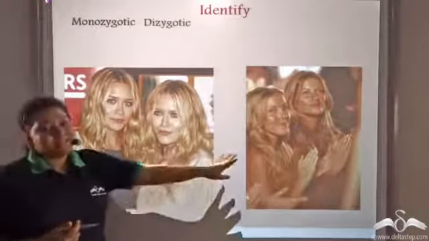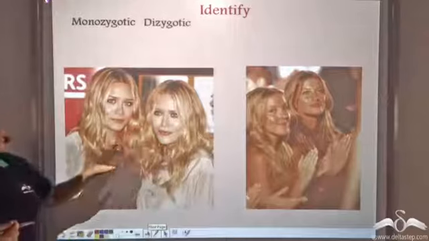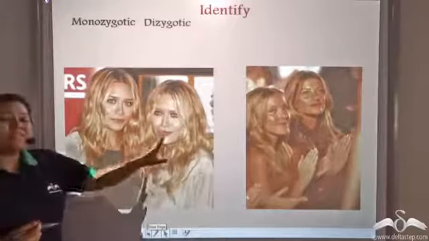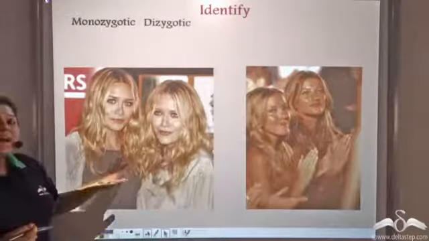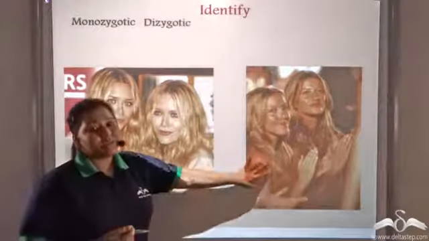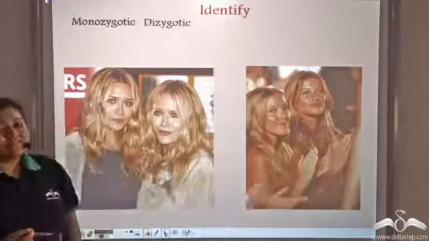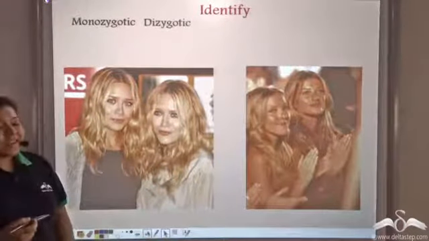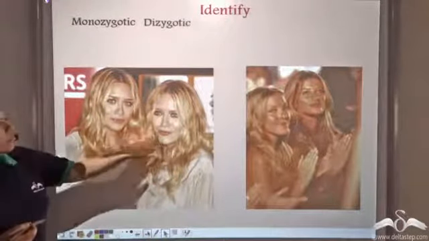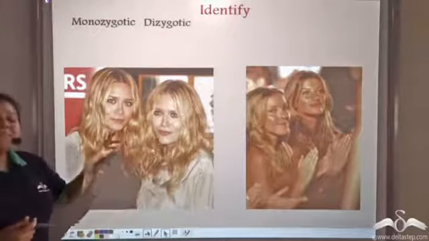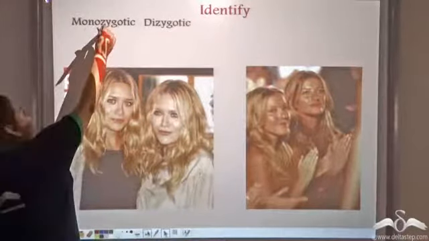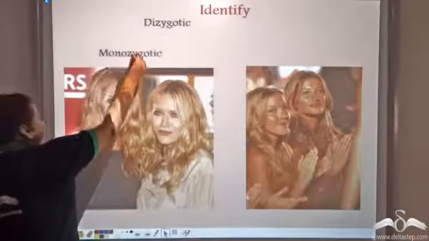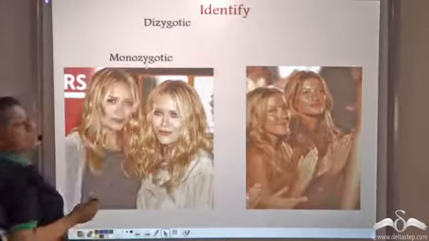Now, look at the pictures. Which of the two siblings do you think is a monozygotic twin and a dizygotic twin? Well, yes. See, both the sisters are completely identical to each other, so their genetic makeup must also be similar and identical to each other.